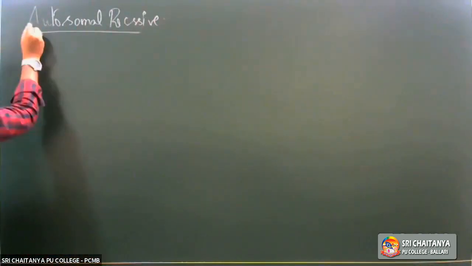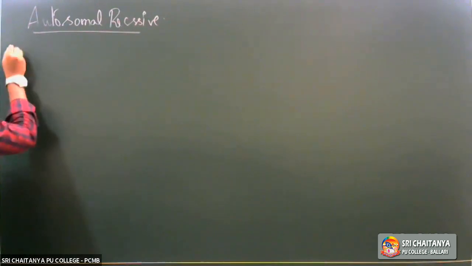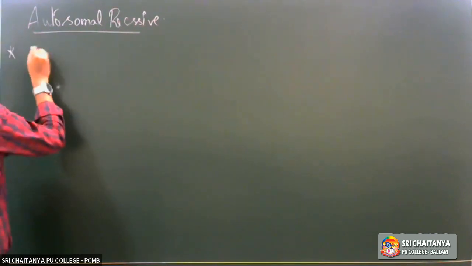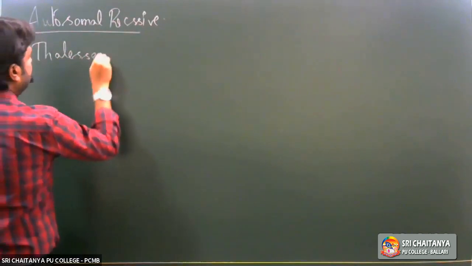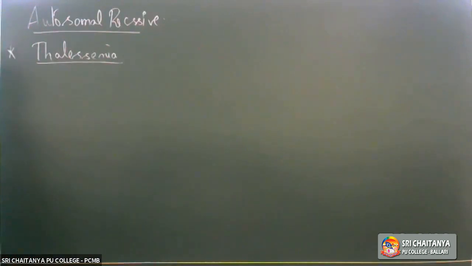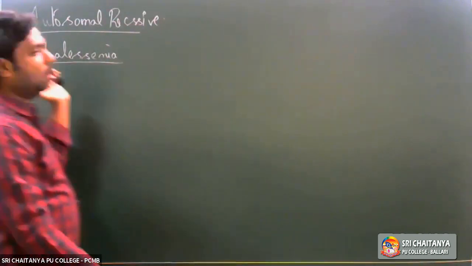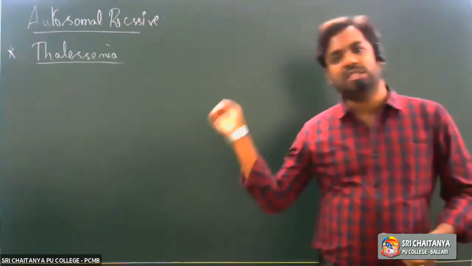The disorder for today is thalassemia. Thalassemia is again an autosomal recessive disorder, along with sickle cell anemia.